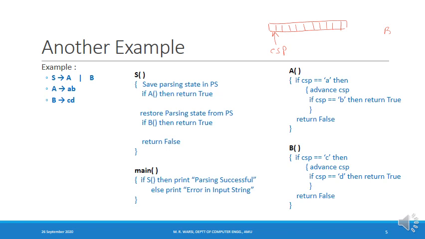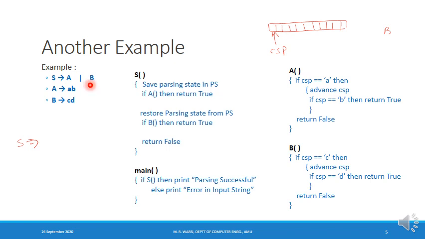So recall the idea that we discussed about the recursive descent parser. We start the derivation from capital S, and from capital S I have two productions: capital S derives capital A and capital S derives capital B. First of all, we'll apply the first production. If we succeed in accepting the string derivable from the first production, it's okay. If we fail to accept the string which is derivable from the first production, then we'll apply the second production. So this is what we do.